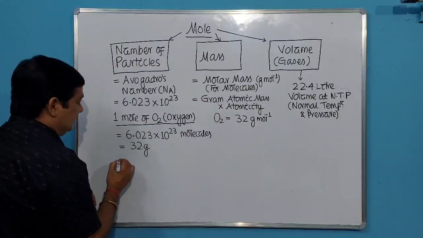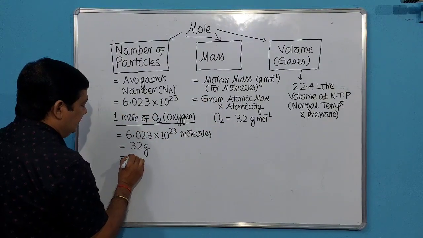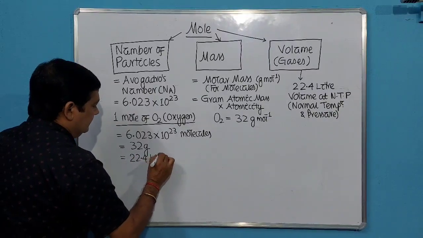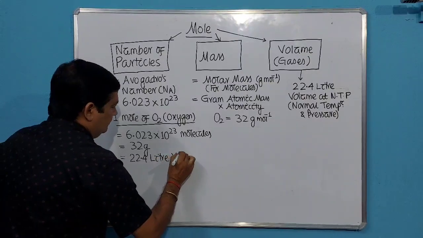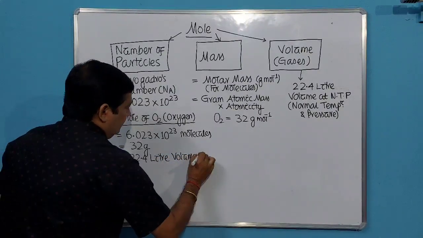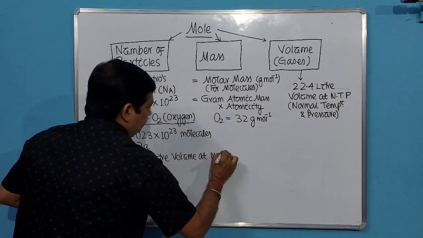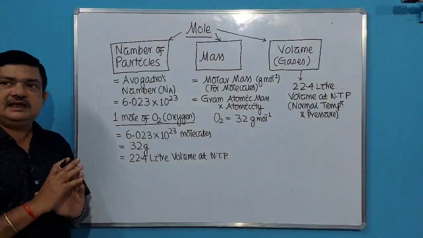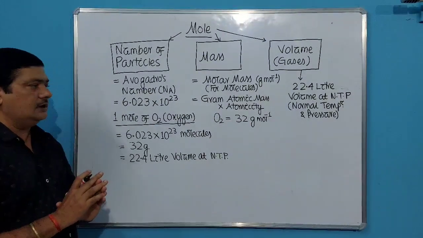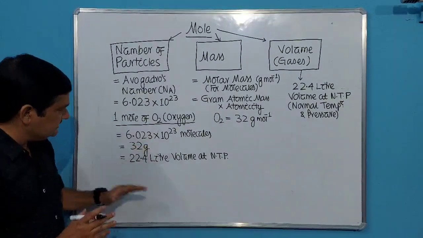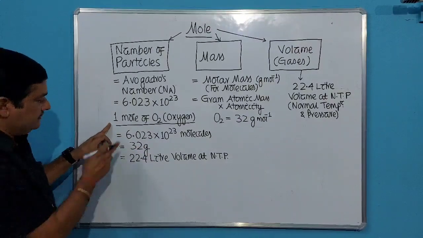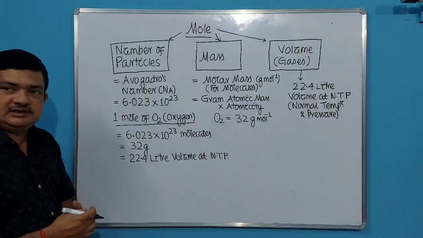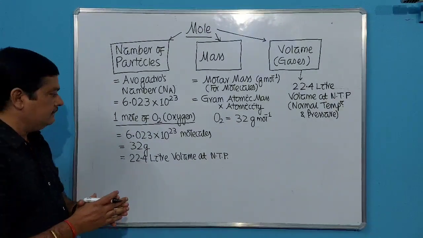Then oxygen is a gas. How much volume will it occupy? 22.4 liter volume at NTP. So if you remember like this, then you will have no problem at all to solve the numericals, because these 3 are same. 1 mole of oxygen means this one, this one, this one. So these 3 are also same with each other. They have same quantity.